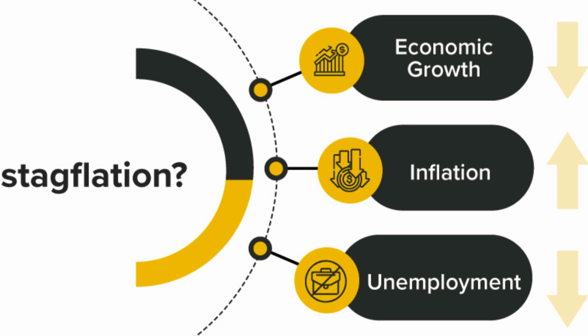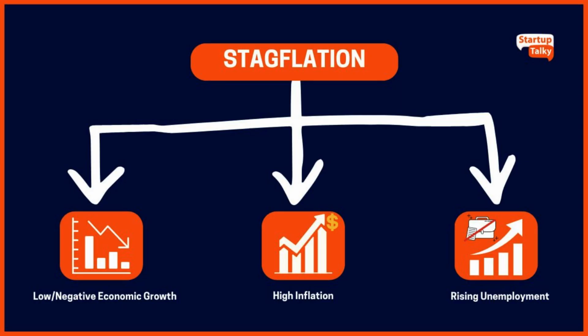A decrease in aggregate demand can also lead to deflation, which is the opposite of inflation. Deflation occurs when prices decrease due to a decrease in demand for goods and services. This can be problematic for businesses, as they may be forced to reduce their prices in order to remain competitive. This can then lead to a decrease in profits, which can further exacerbate the economic downturn.